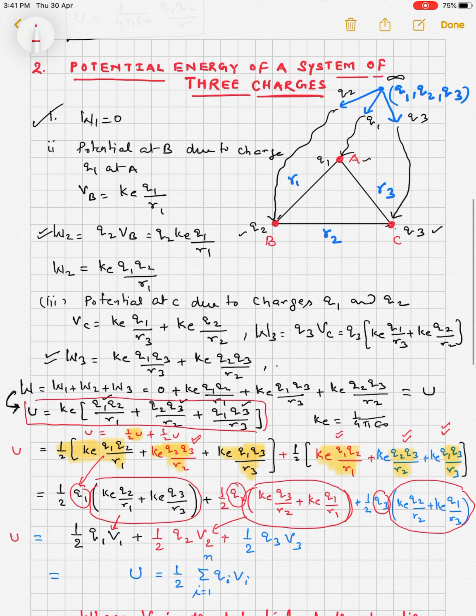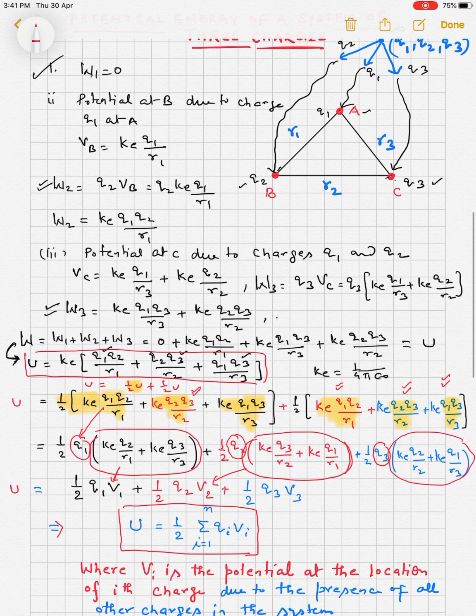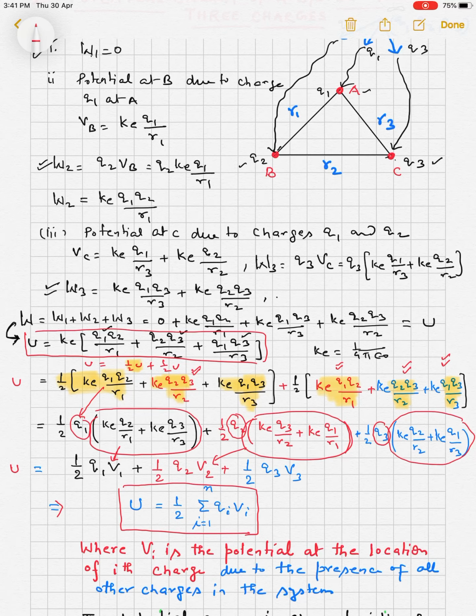Similarly, we can write this expression for n charges. Suppose there are n charges, the relation becomes U equal to half sigma Qi Bi, i varies from 1 to n. Means here Bi is the potential at the location of the ith charge due to the presence of all other charges in the system.